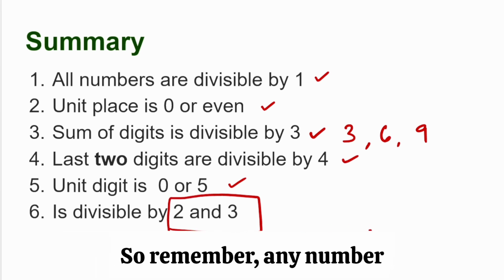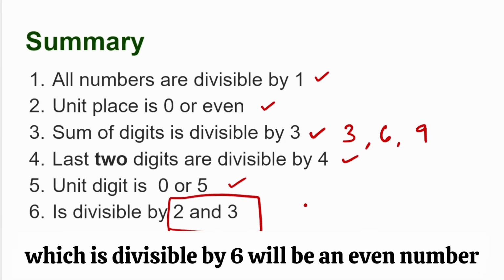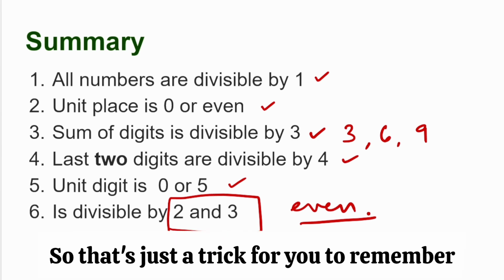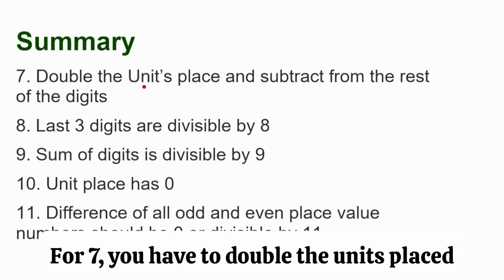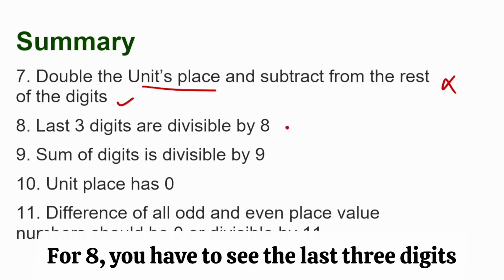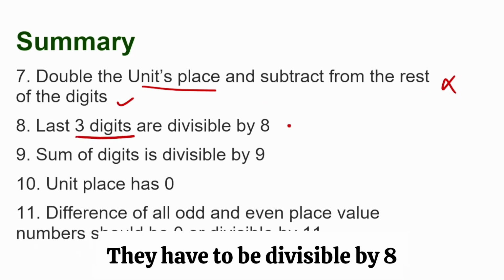So remember, any number which is divisible by 6 will be an even number. Odd numbers are not divisible by 6. So that's just a trick for you to remember. For 7, you have to double the units place and subtract from the rest of the digits. This has hardly been asked in CTET. For 8, you have to see the last 3 digits. They have to be divisible by 8.